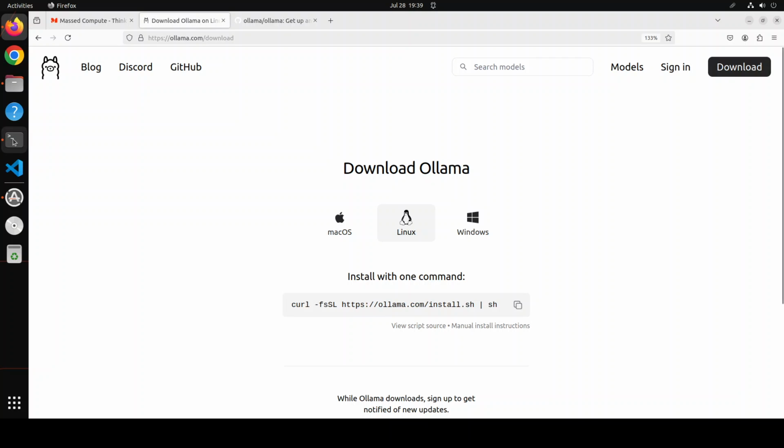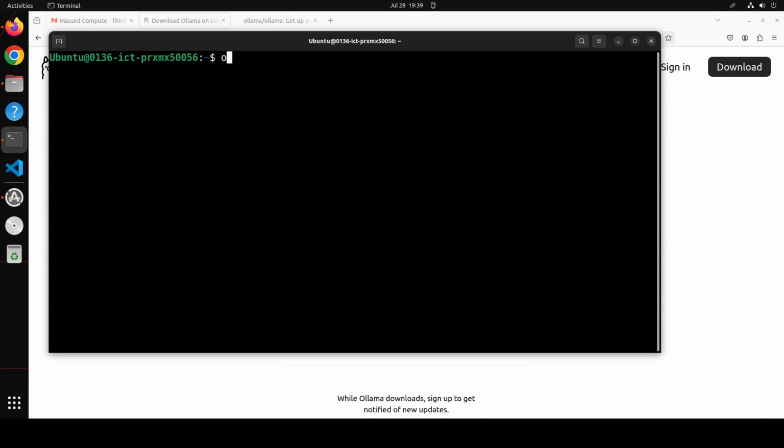Let's go back to our terminal. If I do ollama list here, you will see that I don't have any model. So let's first get our model.